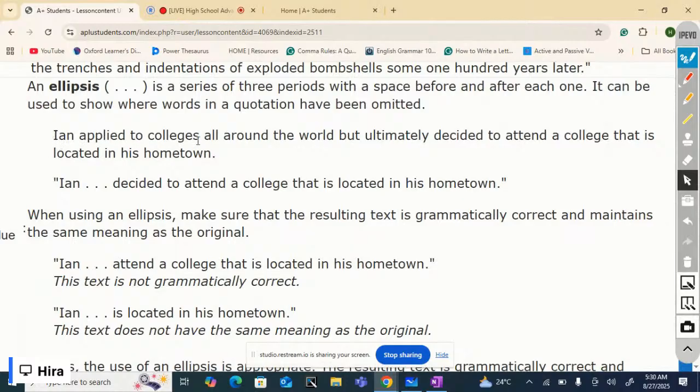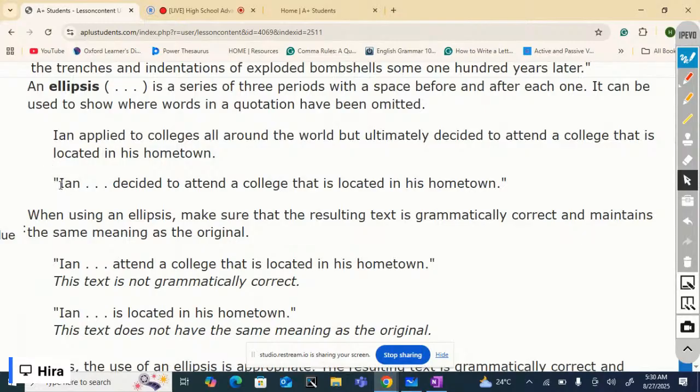Ian applied to colleges all around the world, but ultimately decided to attend a college that is located in his hometown. This is the complete sentence or quotation, you can say. But when you want to omit a few words from it, you can put an ellipsis in place.